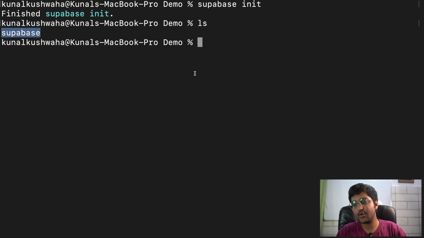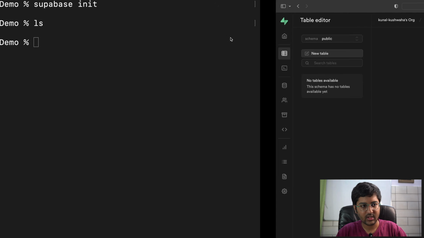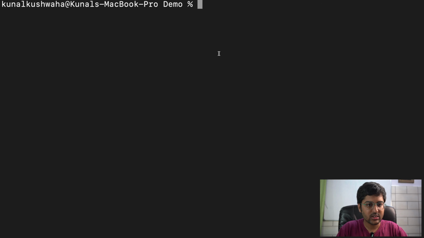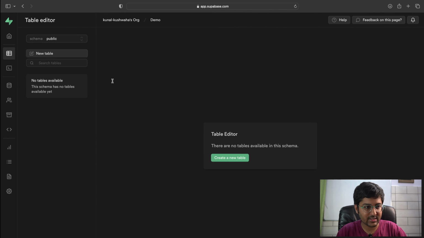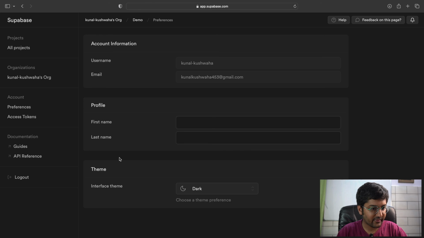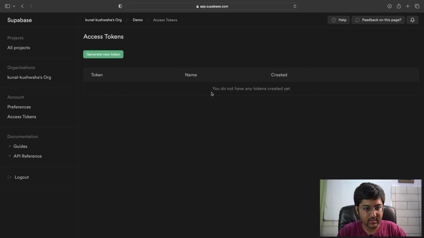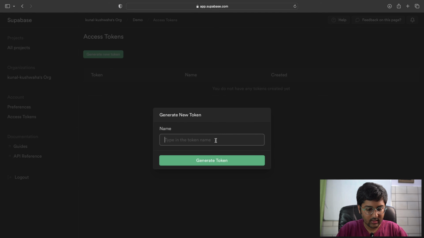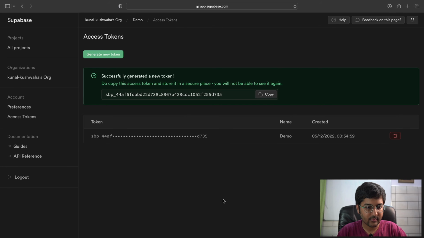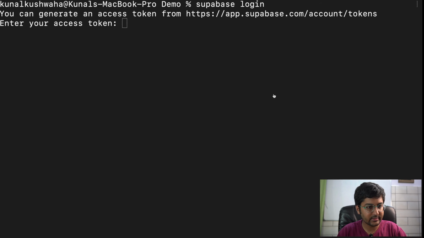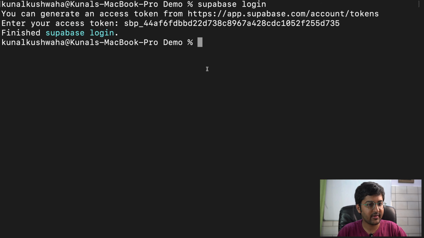And now basically we need to link this local repository with the Supabase project that we have created. So what I'm going to do is say supabase login, enter your access token. If I check out my account preferences, access tokens, generate a new token. Let's say I call this one demo. Generated successfully, copy it, enter your access token. Finished. Supabase login. Now I can link my application.